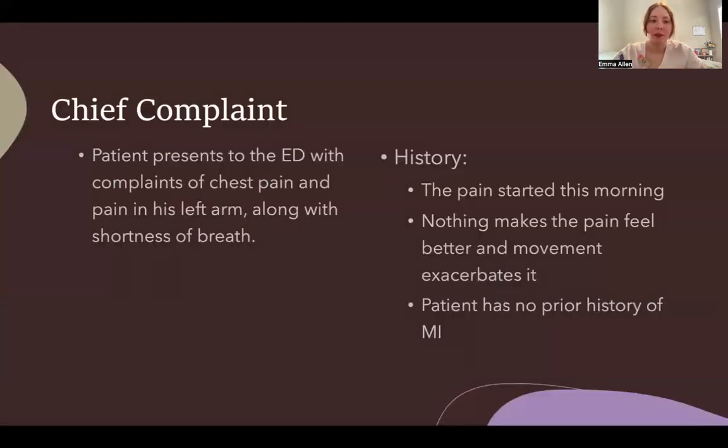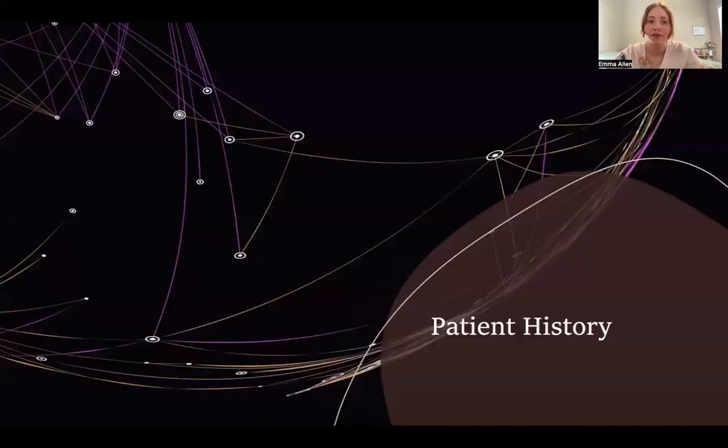The chief complaint: our patient presents to the emergency department with complaints of chest pain, pain in his left arm, along with shortness of breath. The pain history is that it started this morning, nothing makes the pain feel better, movement exacerbates it, and the patient has no prior history of myocardial infarction.